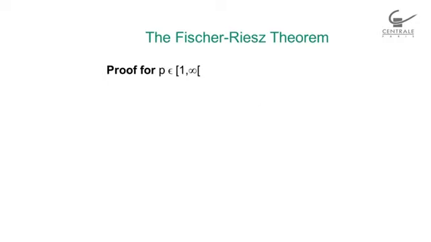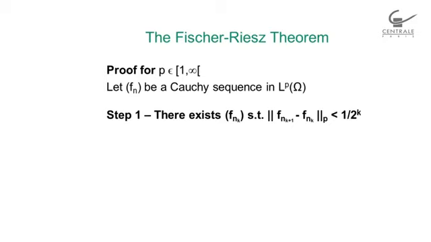Now, what happens when we have p between 1 and plus infinity, not included? So p is a number, and we look at LP. And again, we start with a Cauchy sequence in LP, and we're going to show that this Cauchy sequence converges in LP. There will be several steps.